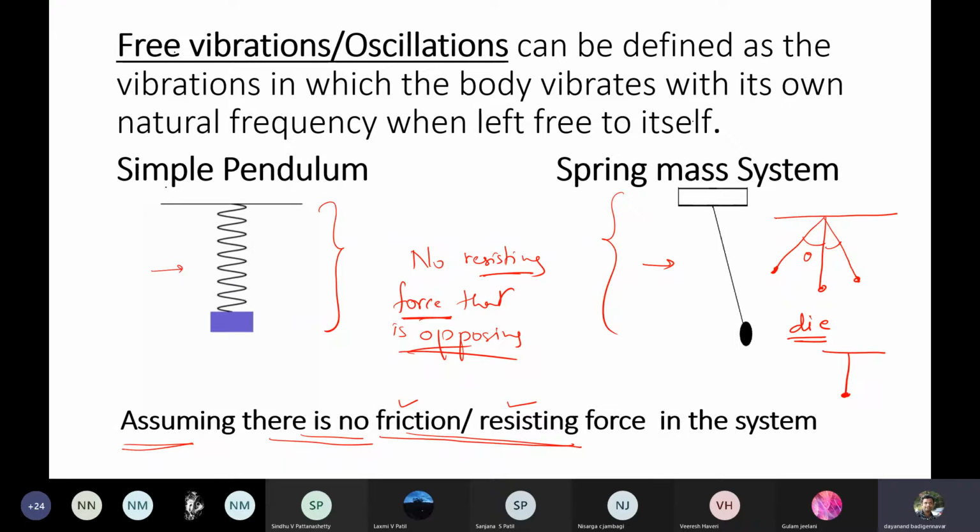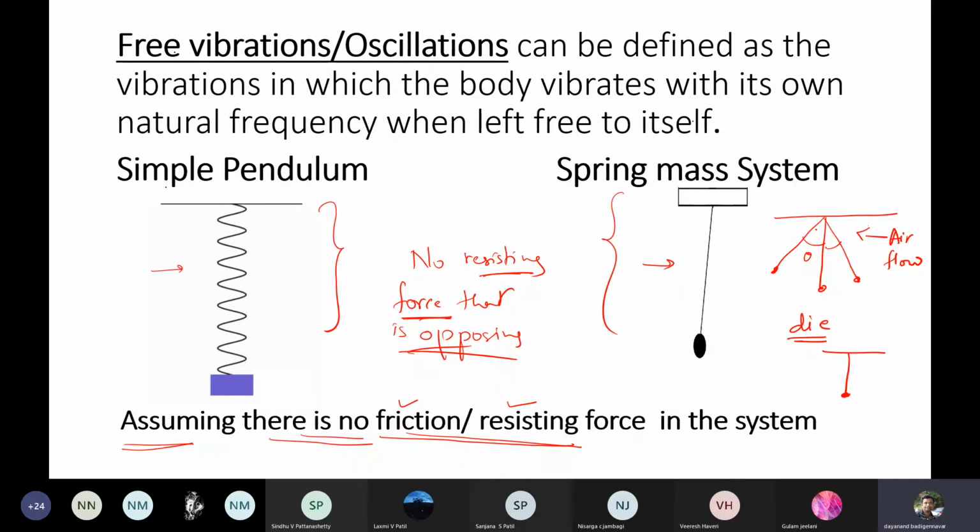Why is it going to come to rest? Because in the lab there is some resisting force. That resisting force is in the form of the air medium. Very simple. Suppose I have an air flow. As usual in the lab you have air flow, no? So that airflow will oppose these vibrations. You are getting the point? It will oppose these vibrations, and after some time, it is going to die off.